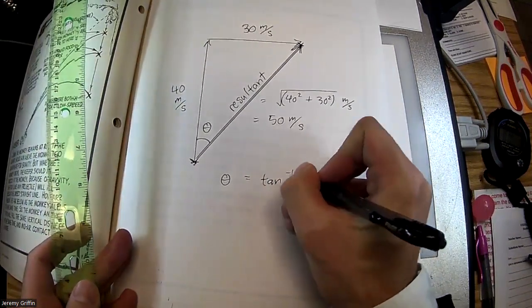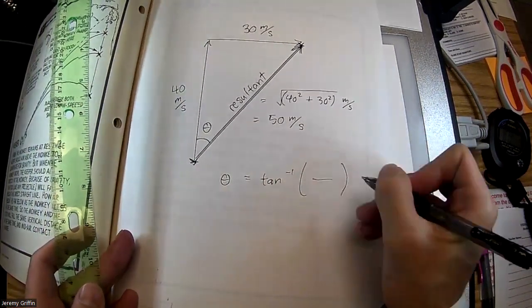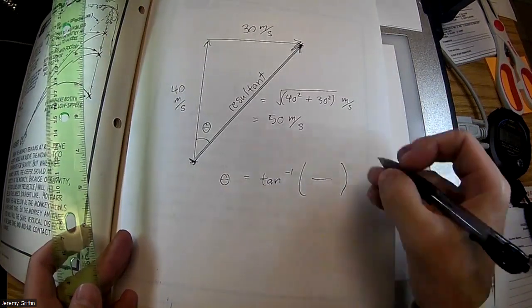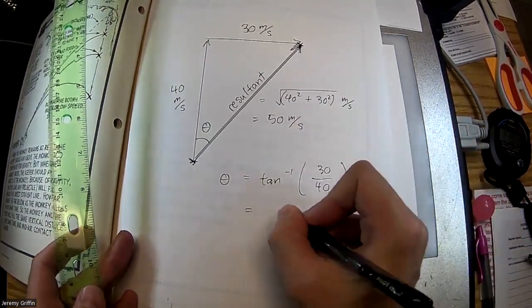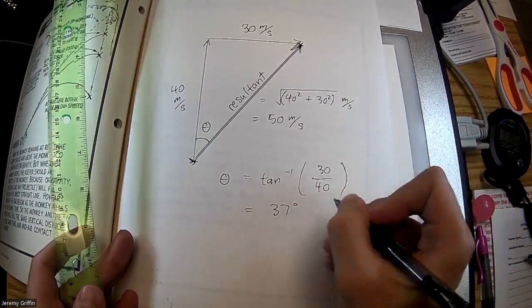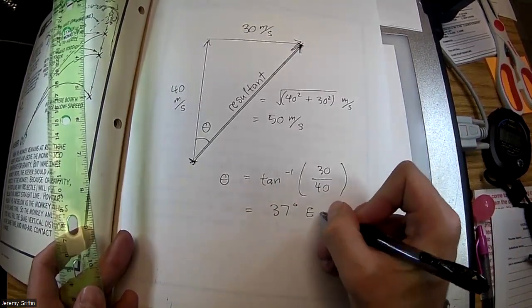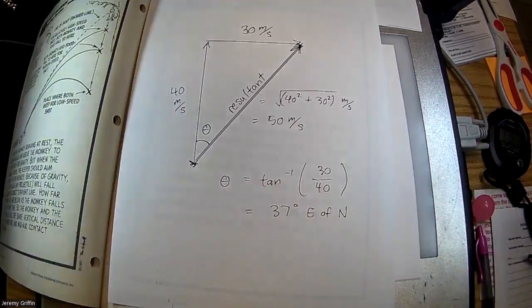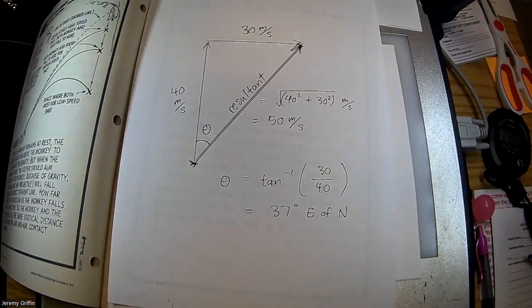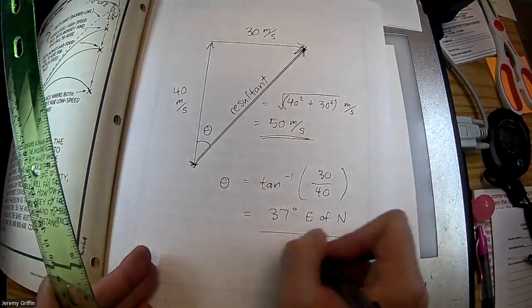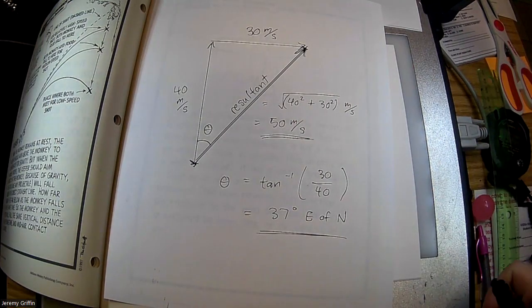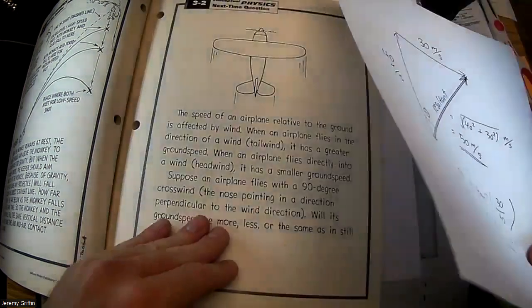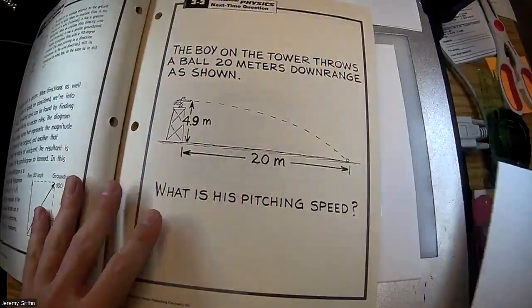Inverse tan, whatever what. There you go. 30 over 40, opposite over adjacent. By the way, that comes out to almost 37 degrees. I'm going to say east of north. East of north, right? Now we have a magnitude and a direction. Boom, boom. 2 aspects of a vector. There we go. All right, let's do one more of these.